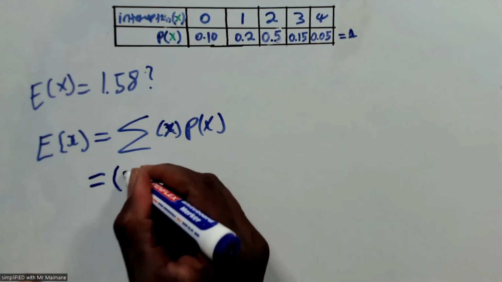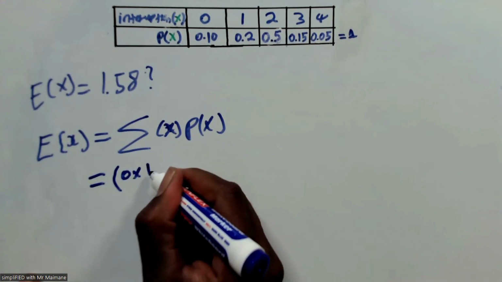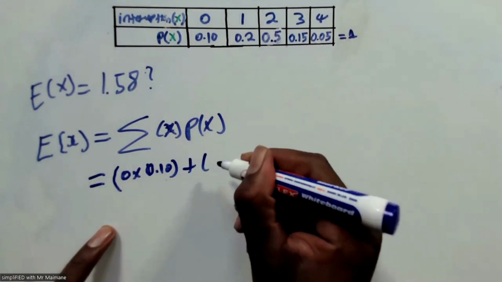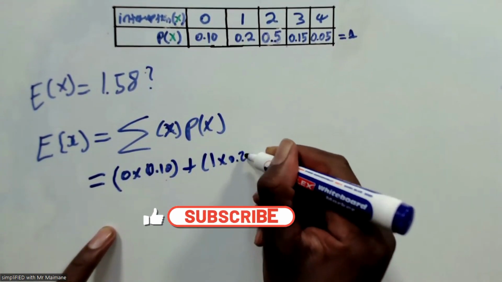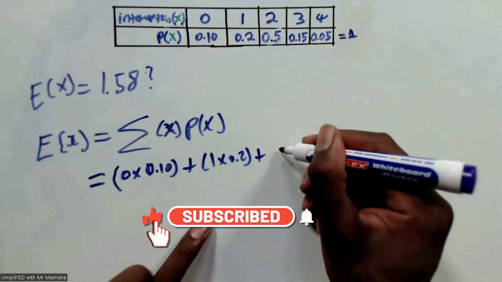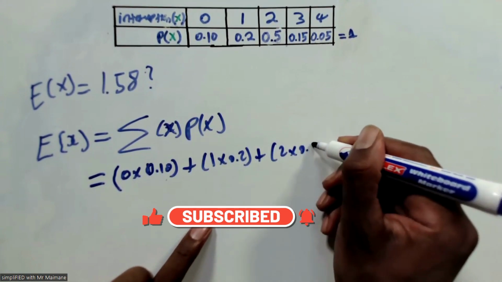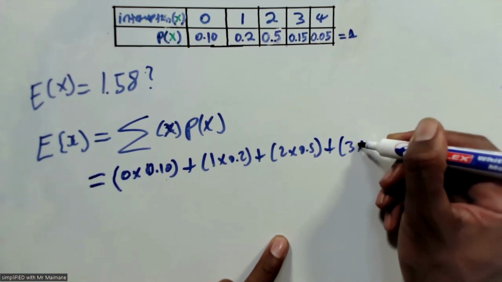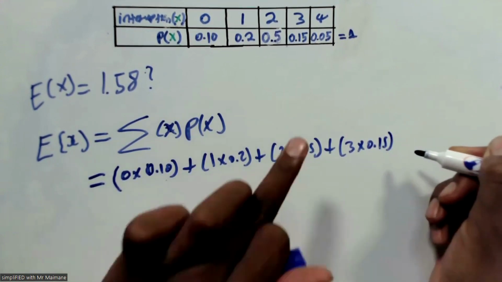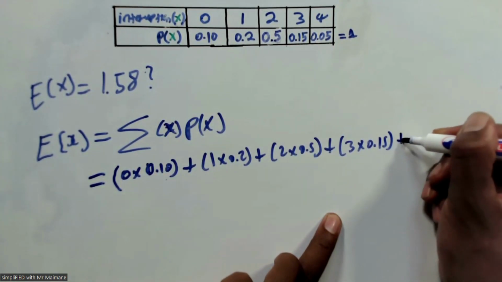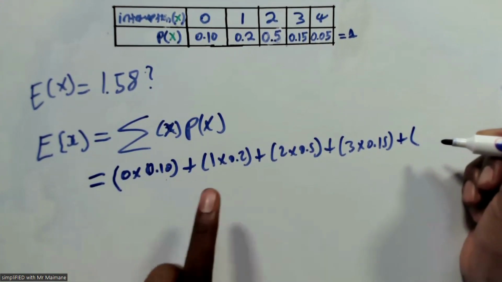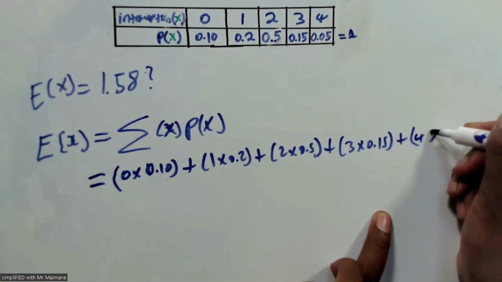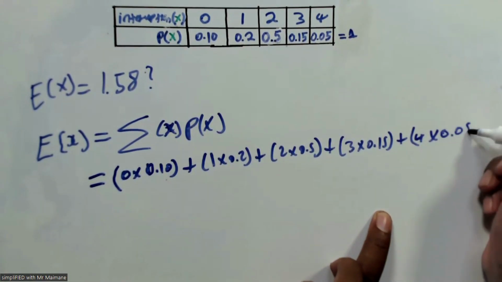So here I have 0 times 0.10 for the first one, plus 1 times 0.20 for the second one, plus 2 times 0.5 for the third one, plus 3 times 0.15 for the fourth one, and the last one, 4 times 0.05.